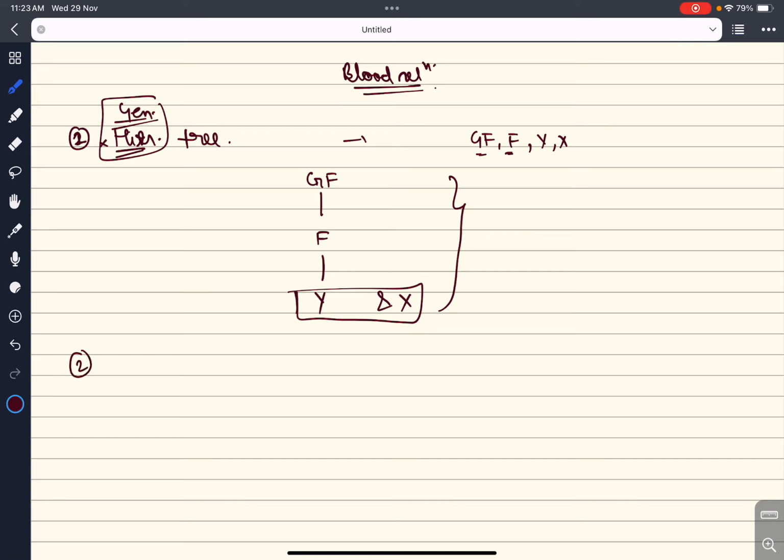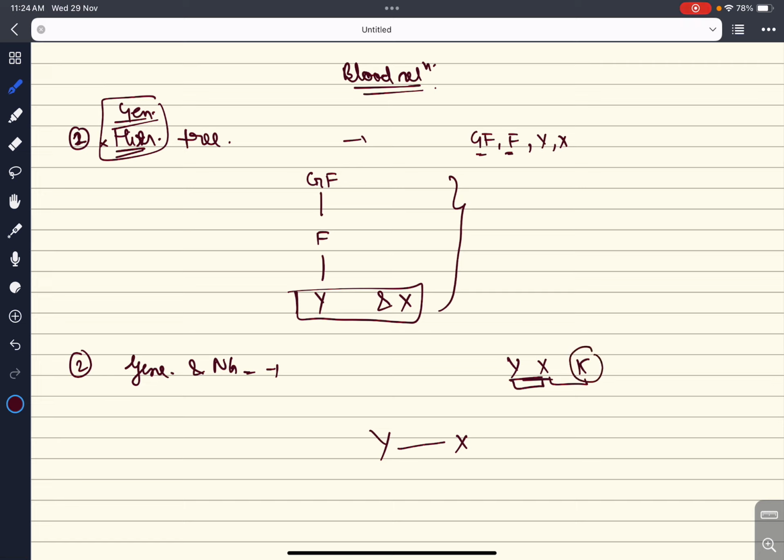The second thing to remember is gene. Suppose there are three people: Y, X and K. Y and X are brothers, and X and K are husband and wife. Y and X being brothers means they are of the same gene. When you are of the same gene, I will denote you with a single line. Same gene, like your brother or sister, or your cousin. Your father and uncle will go on the tree above. I will denote same gene by a single line.